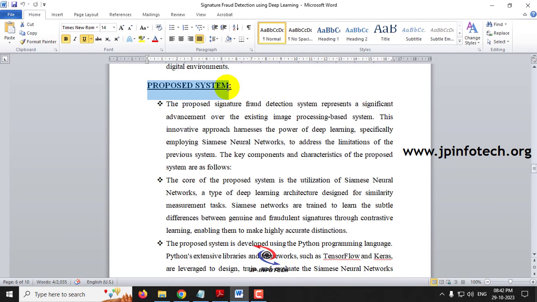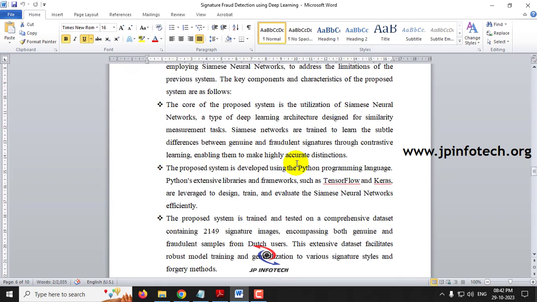Coming to the proposed system part, as mentioned, we will be using the Siamese Neural Network, and the core proposed system utilizes this neural network. This is a type of deep learning architecture designed for similarity measurement tasks. Wherever we want to find the similarity of two images, we can use this Siamese Neural Network.